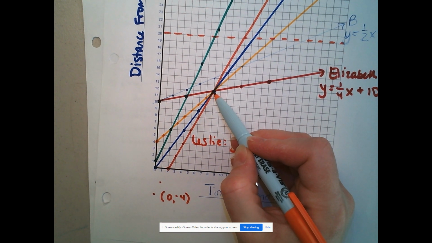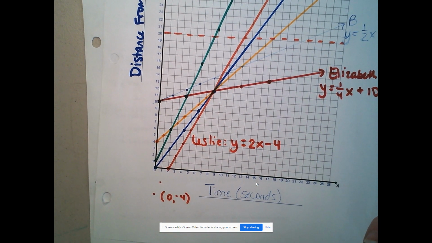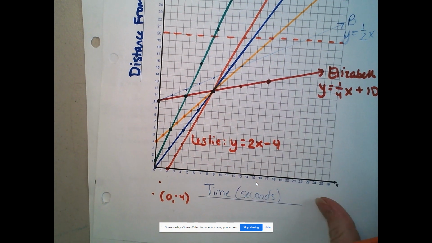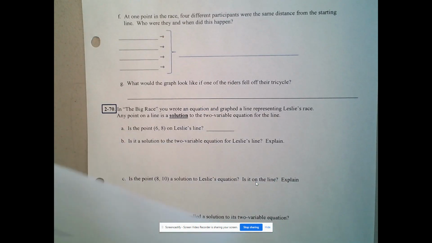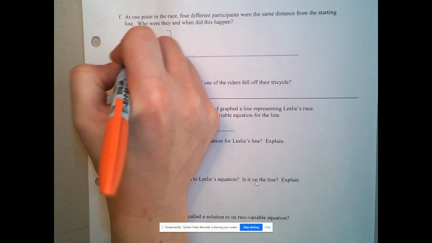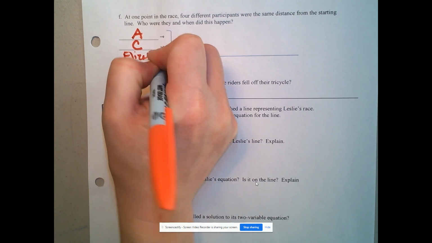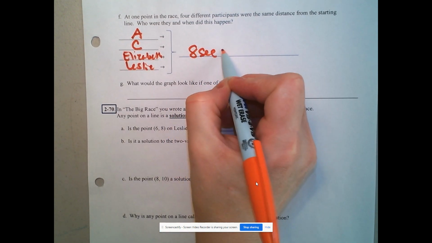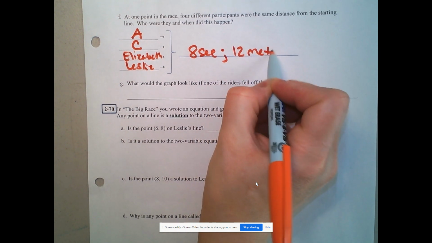After 8 seconds, we had Leslie and riders A, C, and Elizabeth all in the same place at the same time. So we could say rider A, rider C, Elizabeth, and Leslie all in the same place, 8 seconds into the race, 12 meters into the race.